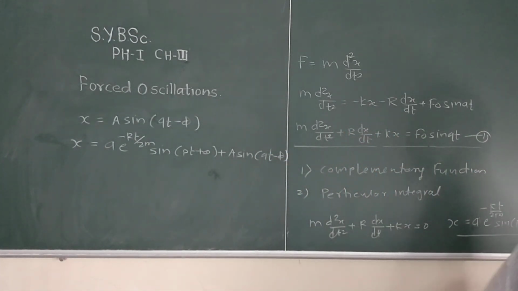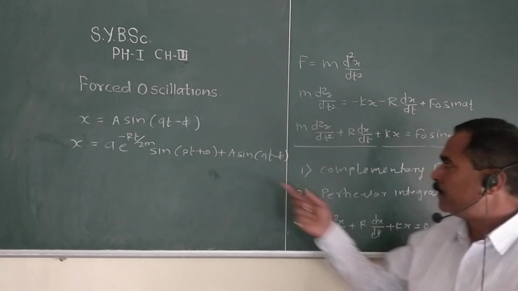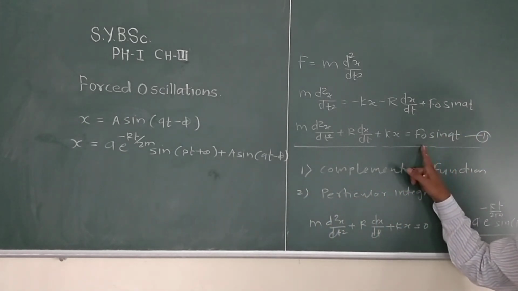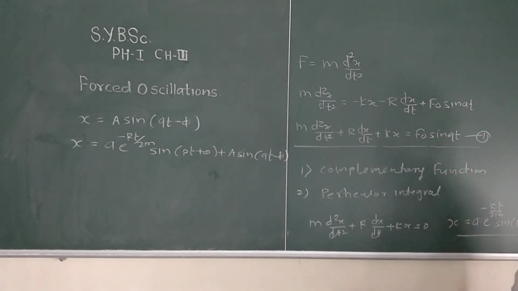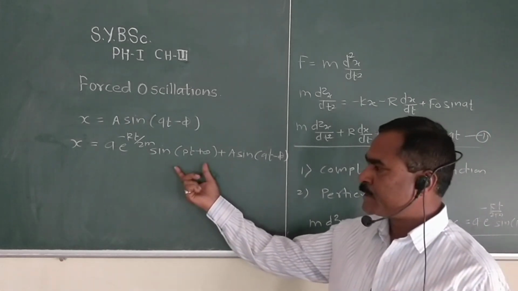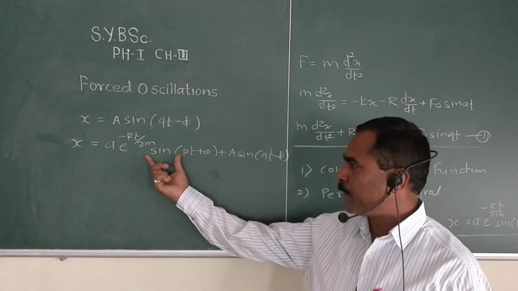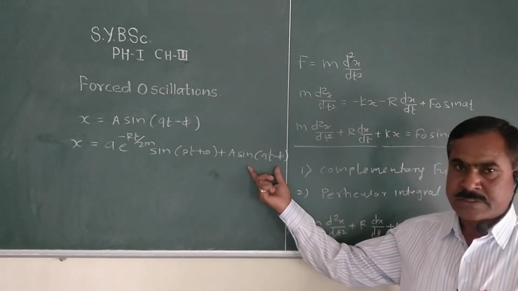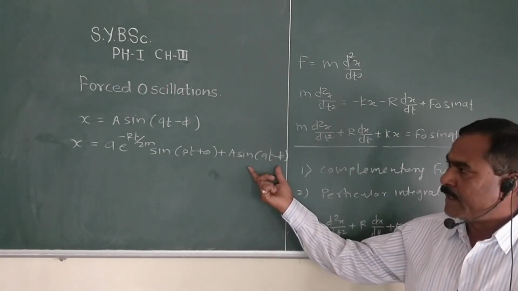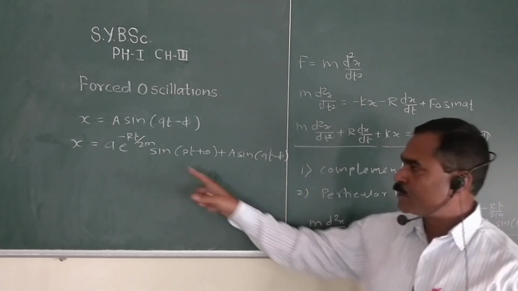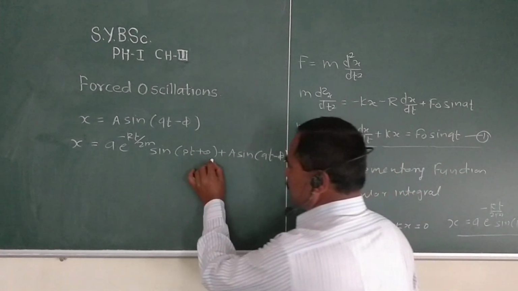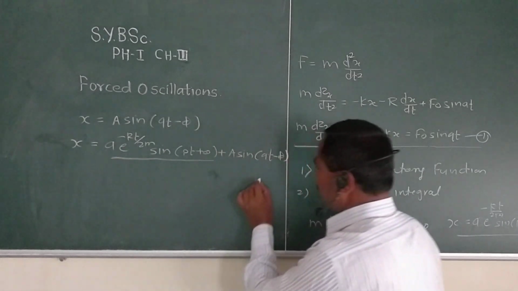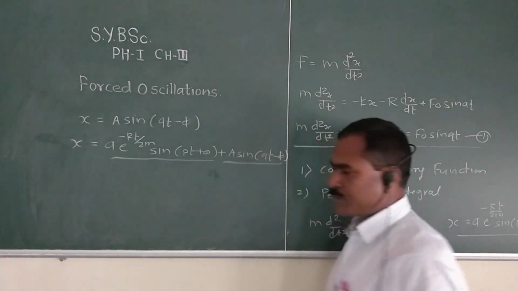So this is the general solution of the differential equation. Now this solution contains two terms, that means the complementary function as the first part and the particular integral as the second part. We call the first term the first motion and the second term the second motion.